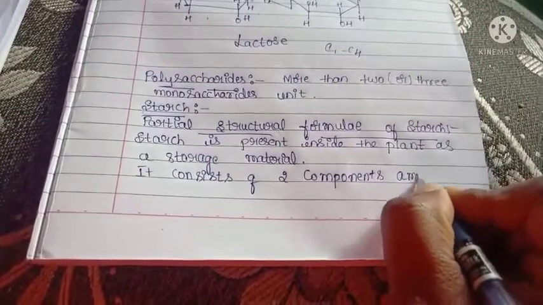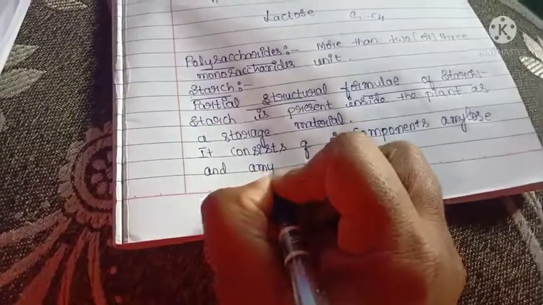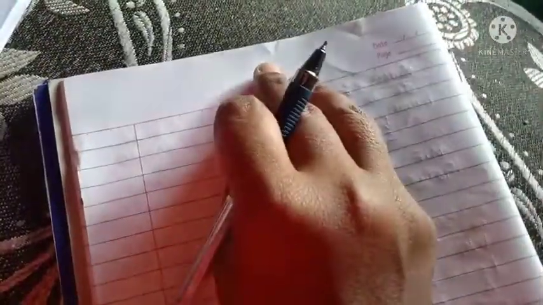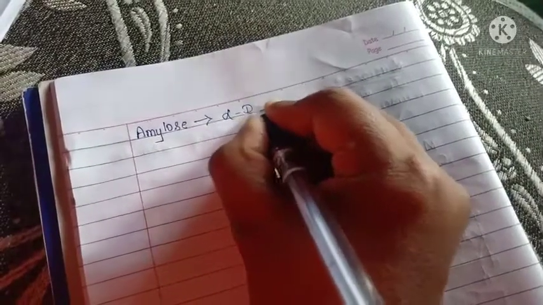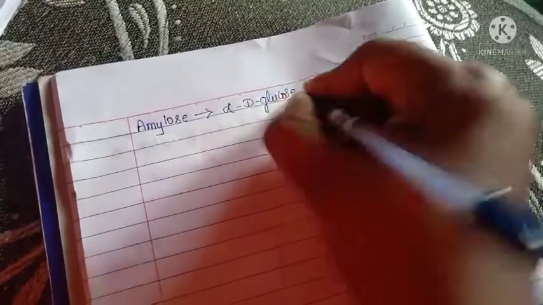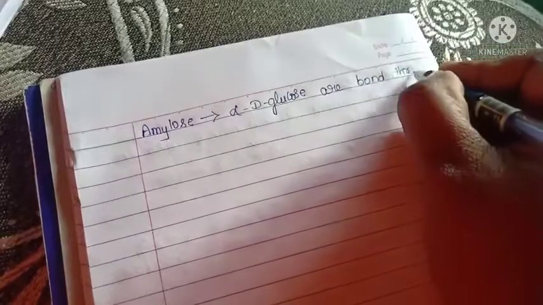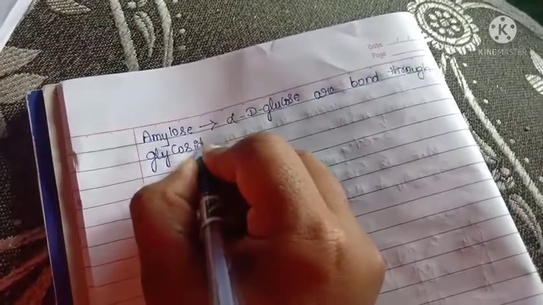That is amylose and amylopectin. These are the main two components present in starch. First we have to know what amylose is. In amylose, alpha D glucose units are bonded through glycosidic linkage, or glycosidic bond.